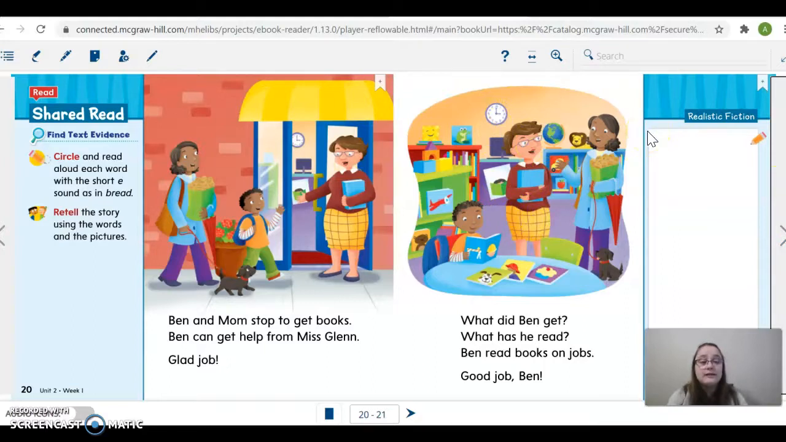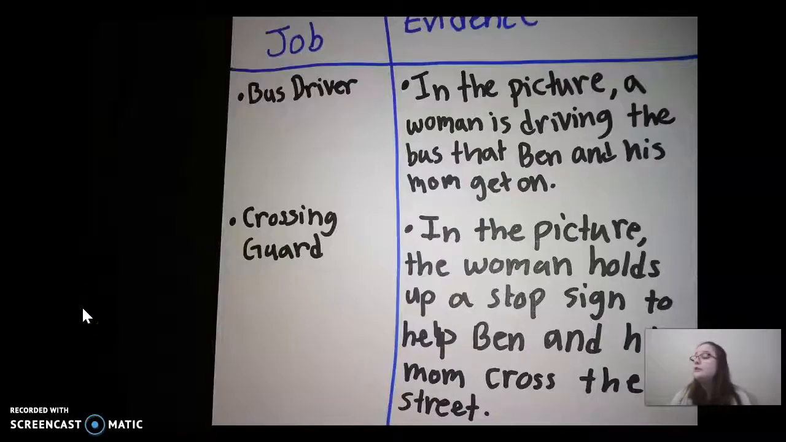Okay, friends, so that is it for our story that we've read. This is the third time we've read it. So we're going to head on over to our anchor chart from yesterday and review all the jobs from Good Job, Ben. Okay, friends, so here is our anchor chart from yesterday. So remember, we have our jobs on this side and our evidence on this side. So we're going to review our jobs and our evidence, and then we're going to get to our writing prompt.